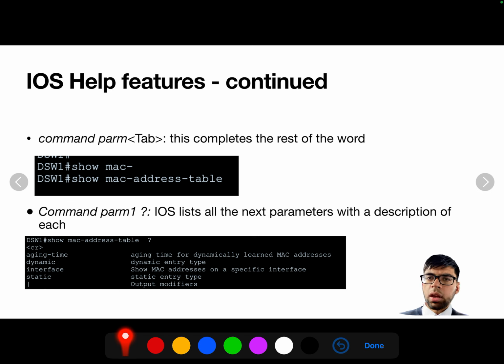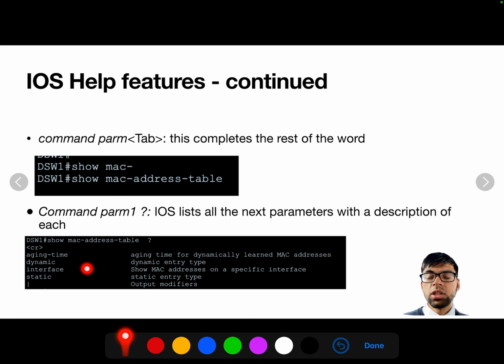So also, if you type a command and then the parameter and then a question mark after, iOS will give you specifically the parameters available for that command and that parameter. So all the sub parameters, for example here where you have show Mac address dash table. Now that is a command followed by a parameter, but we want to see basically what are the sub parameters, what can we follow this with in order to obtain information.